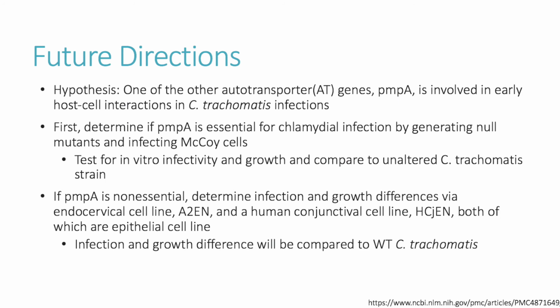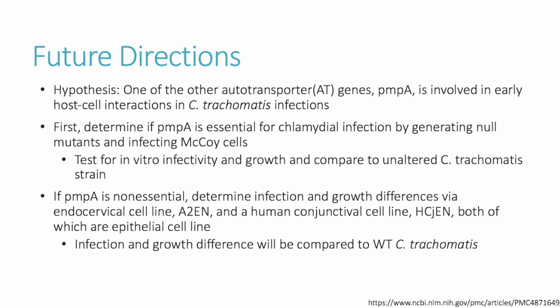To test this hypothesis, we first need to determine if PMPA is essential for chlamydial infection. To determine essentialness of PMPA, we would generate a PMPA null mutant and infect McCoy cells to test for in vitro infectivity and growth. This would be compared to McCoy cells infected with unaltered C. trachomatis strains.